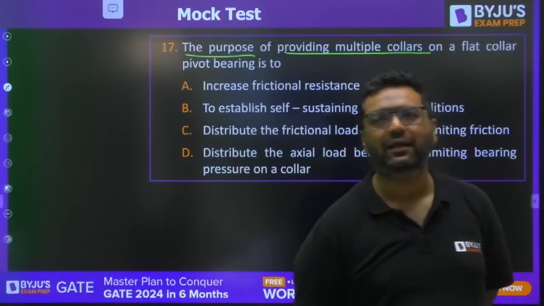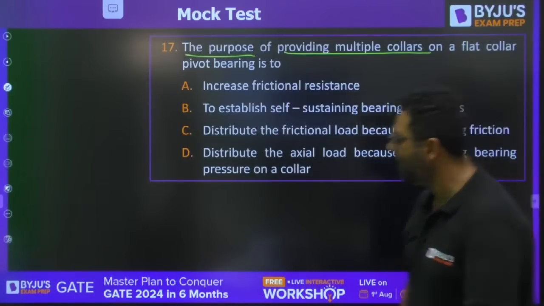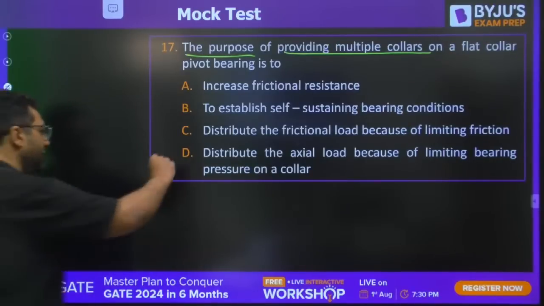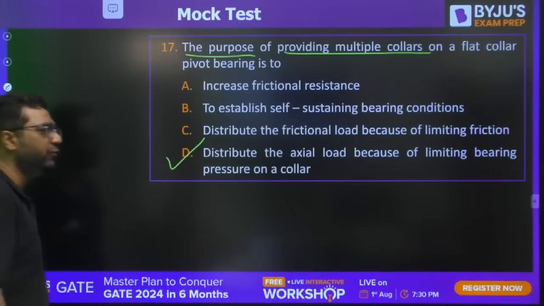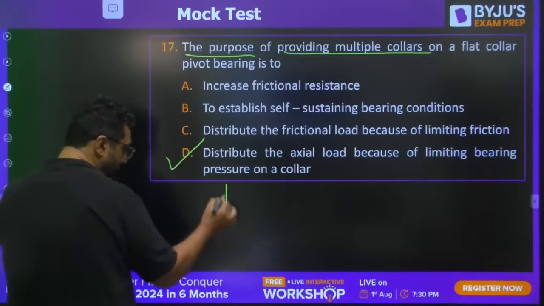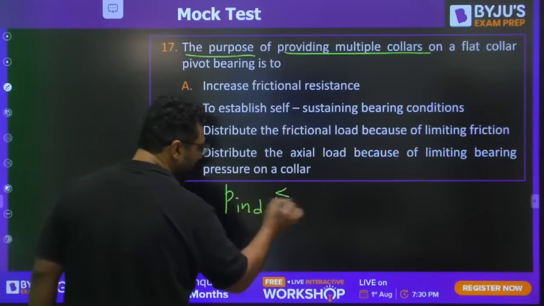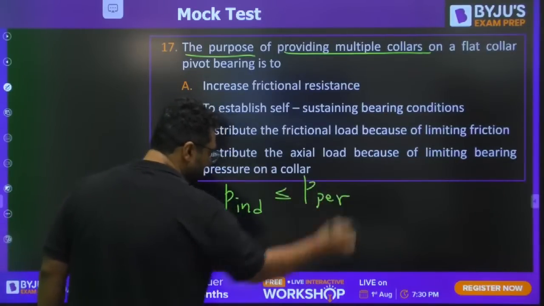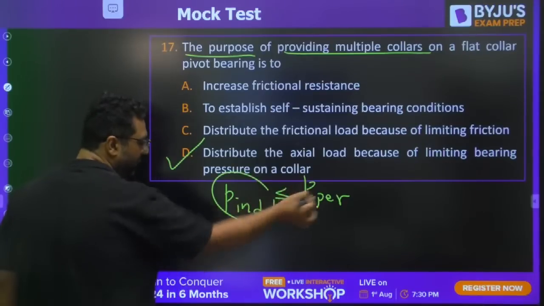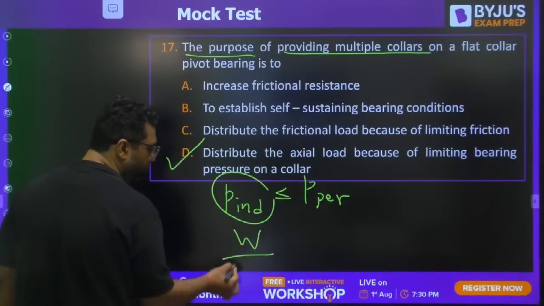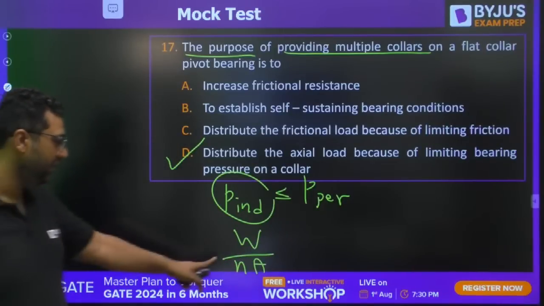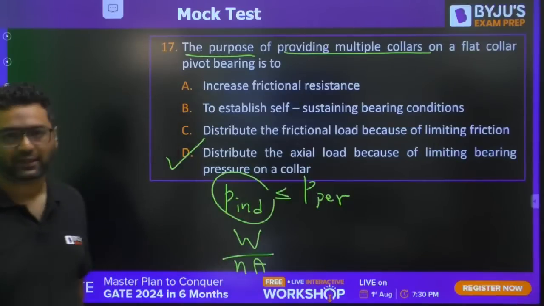Naruto said D, Vinay said D, Mani said D, and yes, guys, all of you are correct. D is the right answer. It is helping us distribute the axial load because of limiting bearing pressure. Because the pressure induced should be less than or equal to P permissible, so P induced will be P permissible. It is going to be W by N times the area. Why are we dividing by N? Because N number of collars are there.